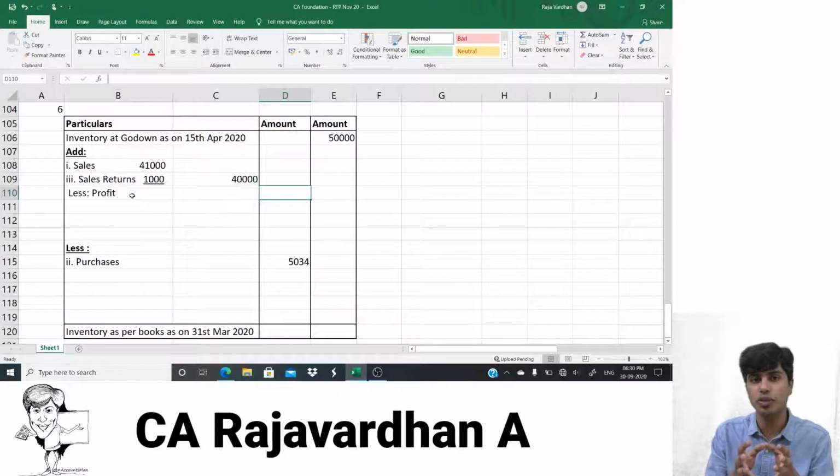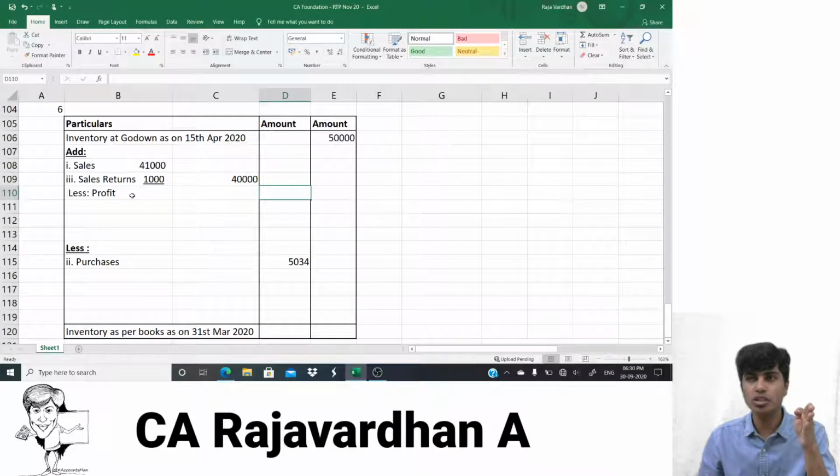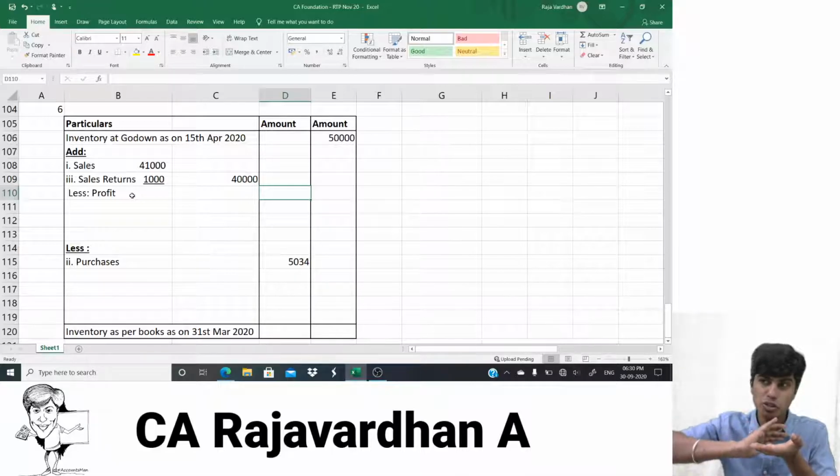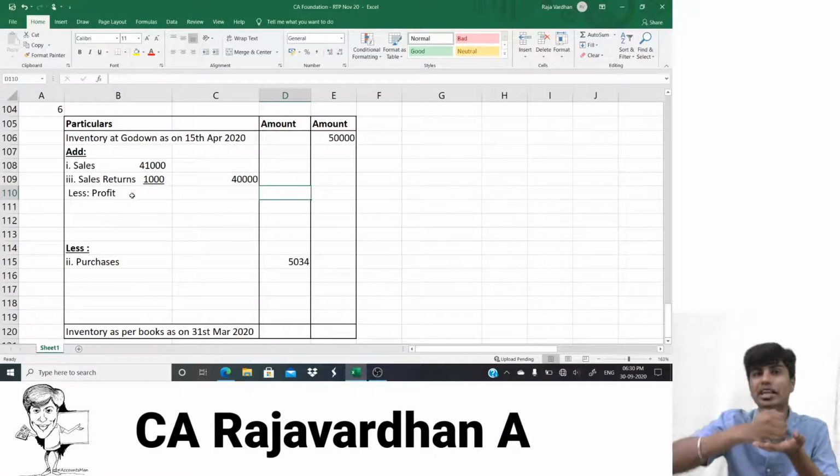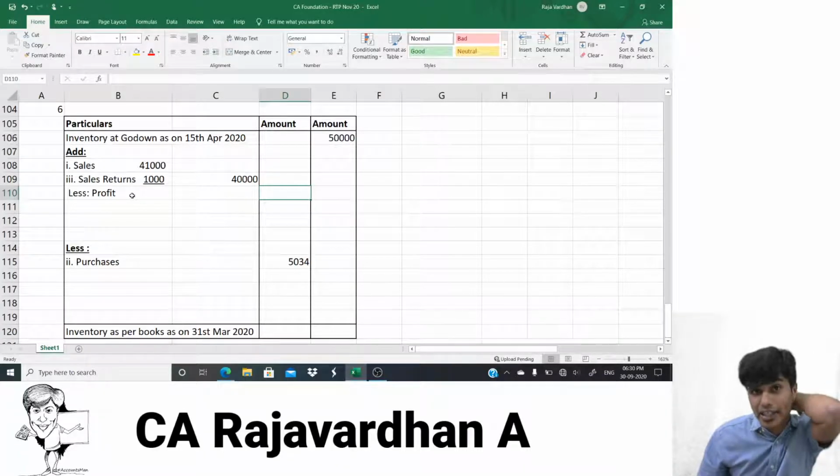So technically 40,000 worth goods, you had it on 31st of March, you don't have it on 15th of April. So if I tell you 15th of April ka stock, and if I want you to find 31st of March stock, you need to add it back. So it's like this. Morning is 31st of March, evening is 15th of April. So morning you had something with you. After the morning, before evening, you sold something. So after selling, at the end of the day, whatever you have is lesser than what you had in the morning, because those much of goods have gone because you sold. So if I have to know how much I had in the morning, I need to add it back so that I'll understand how much stock I had in the morning on that very day. So that's where we stand.